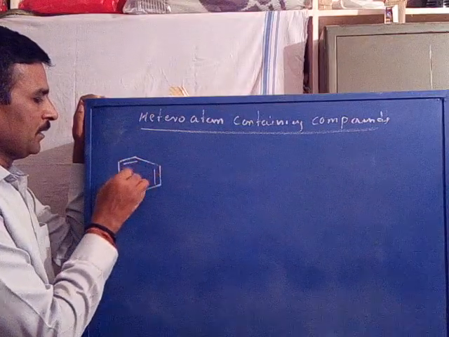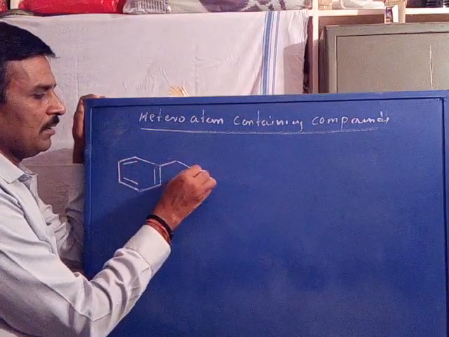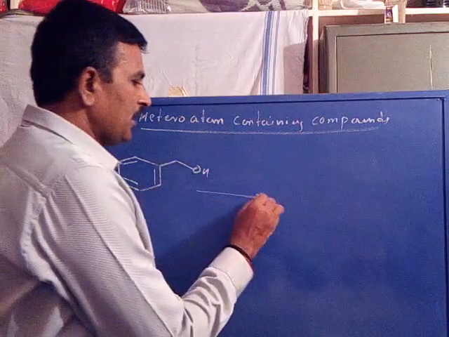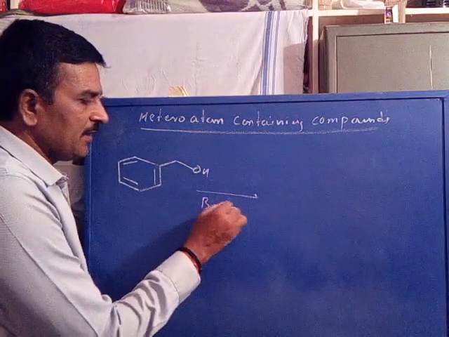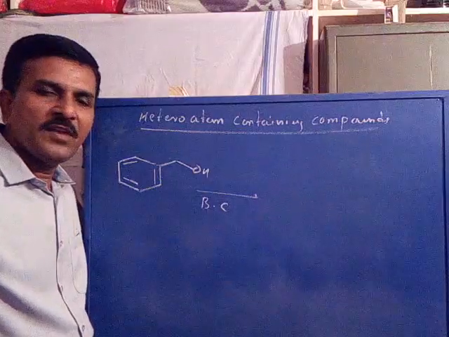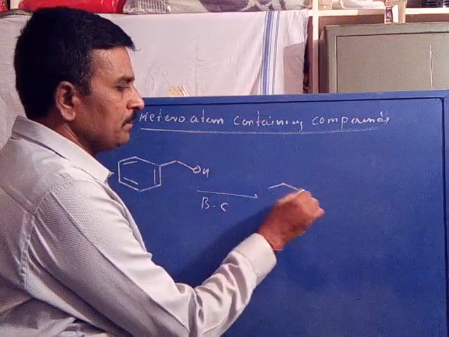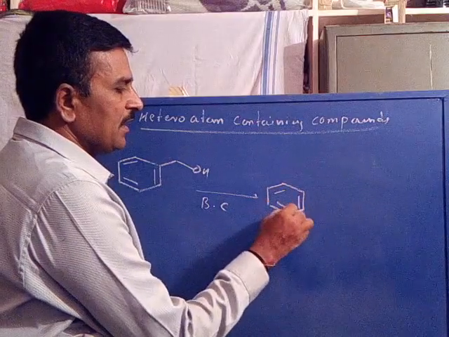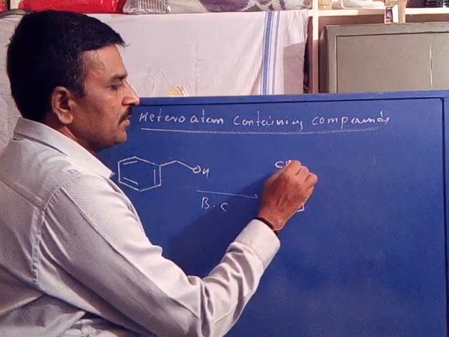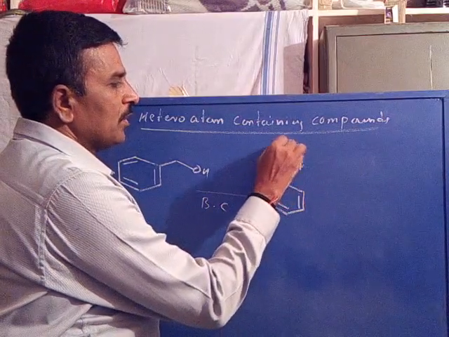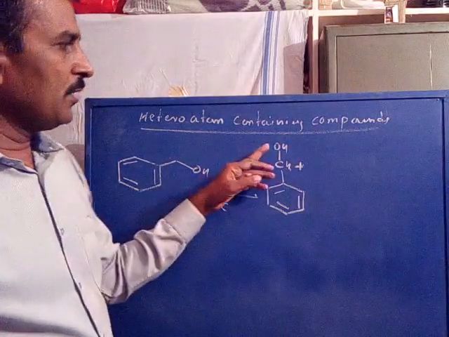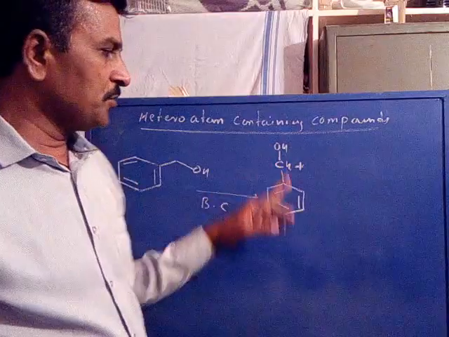you take benzyl alcohol, where it undergoes benzylic cleavage to form a stable benzyl cation, CH cation OH, a stable benzyl cation substituted with an OH group.